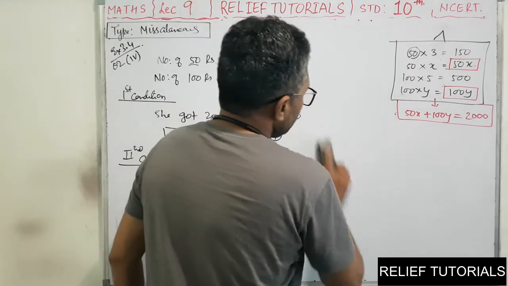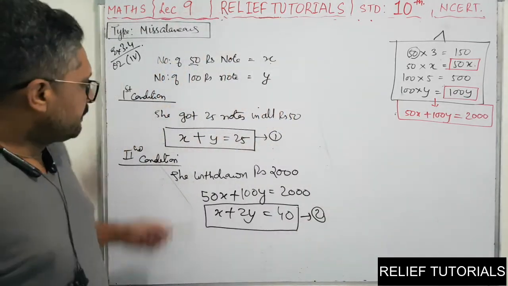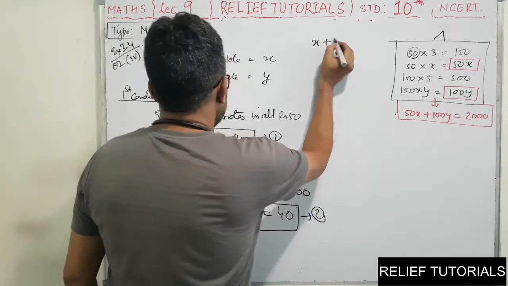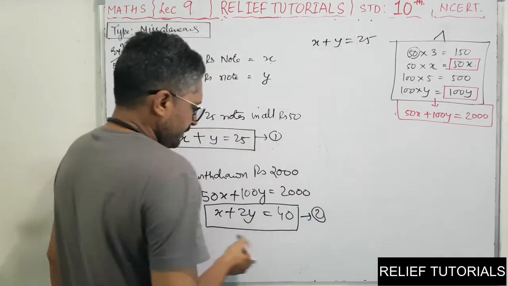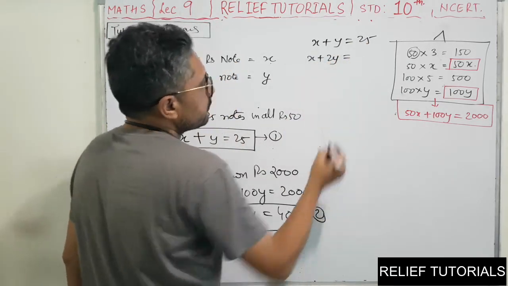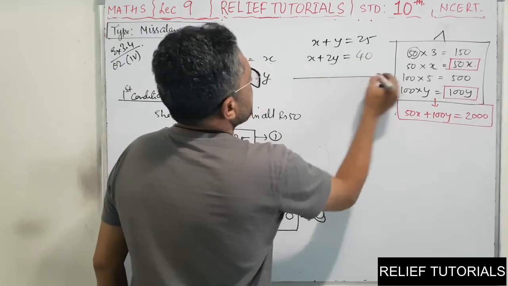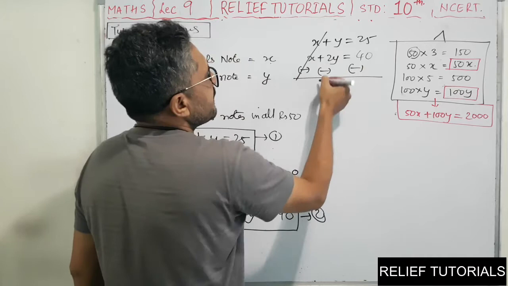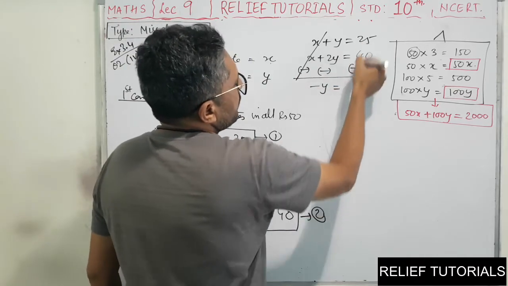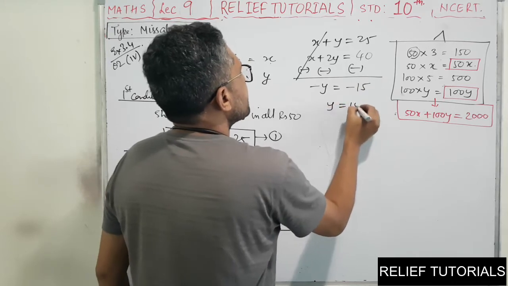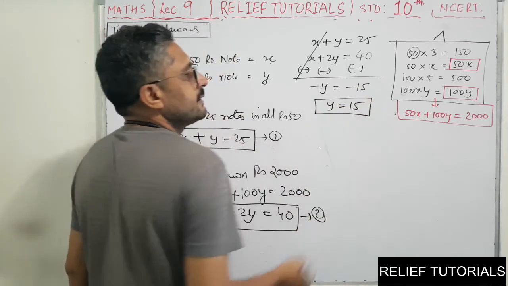Now we will solve these two equations. Solving 1 and 2, what we will get? X plus Y is equal to 25 and X plus 2Y is equal to 40. Change the sign. Minus, minus, minus. X will get cancelled. Y minus 2Y is minus Y. 25 minus 40 is minus 15. So Y is equal to 15.